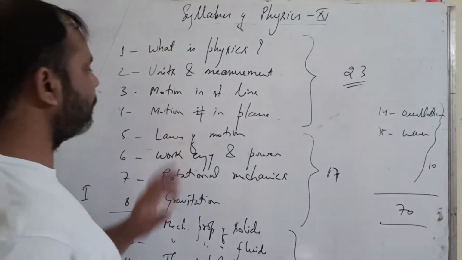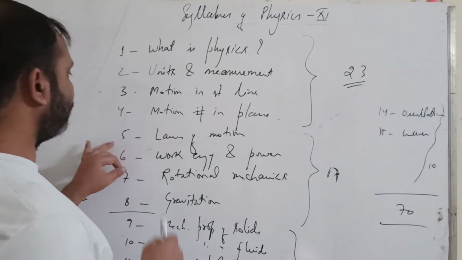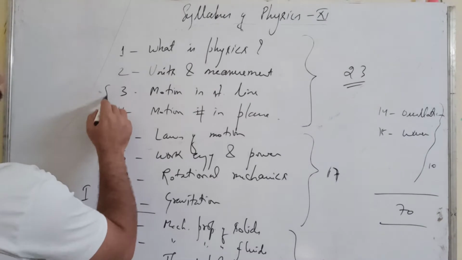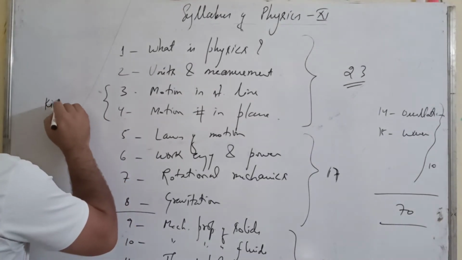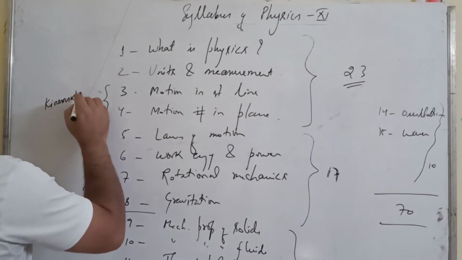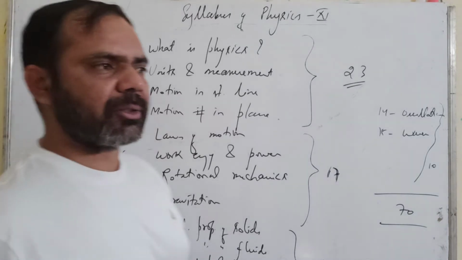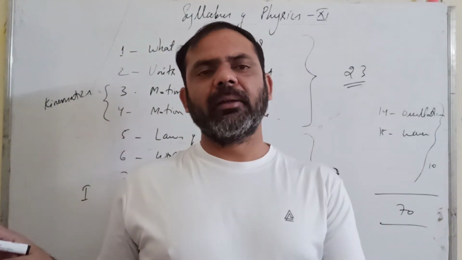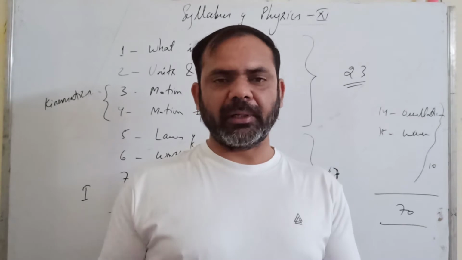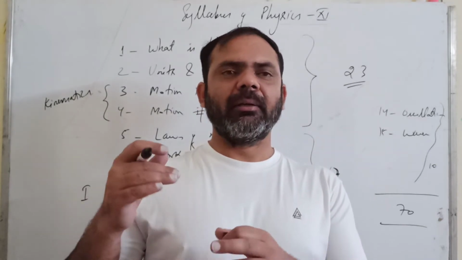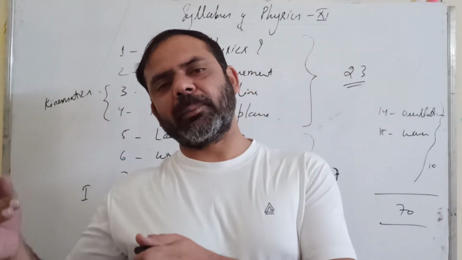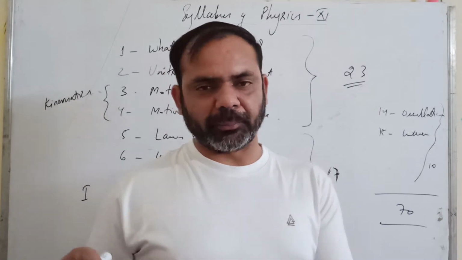The third and fourth chapters together are called kinematics, and kinematics means the study of motion without discussing the reason of the motion.